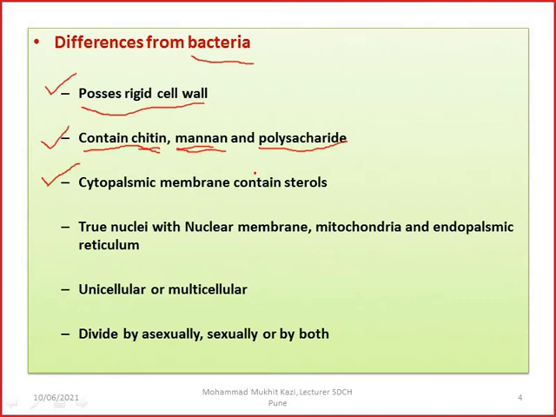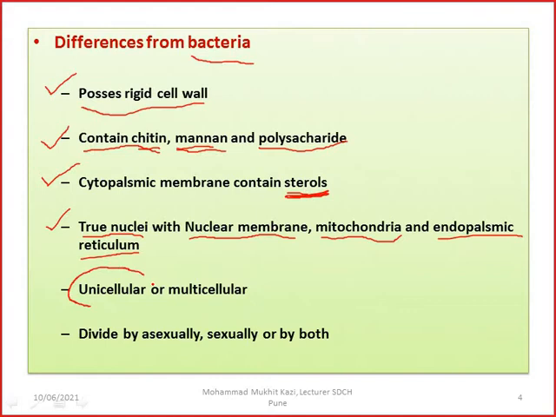The cytoplasmic membrane also has sterols. So the majority of the fungi have sterols in their cytoplasmic membrane. In bacteria we do not find true nuclei. Here you have true nuclei with a defined nuclear membrane. Of course, they have mitochondria and endoplasmic reticulum.